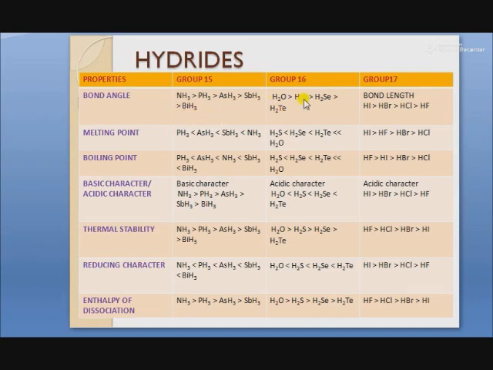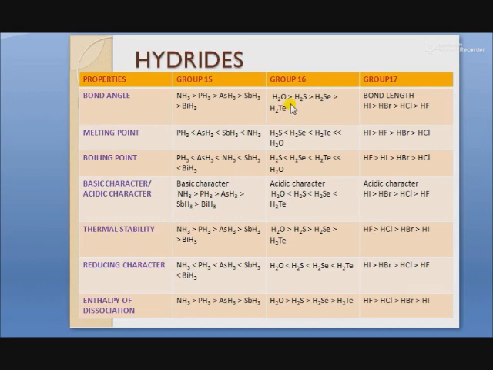Next is group 16. In group 16, water has the highest bond angle in its series, and H2Te, tellurium hydride, has the minimum bond angle.